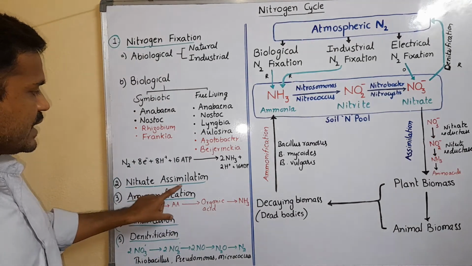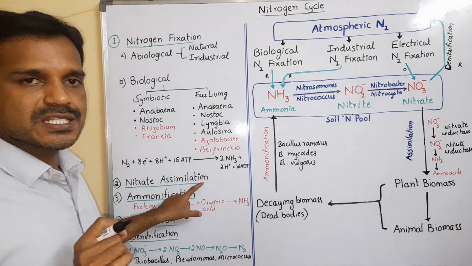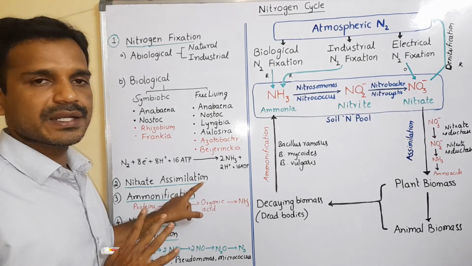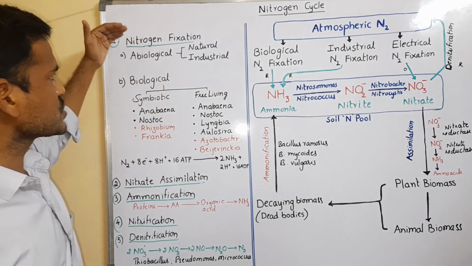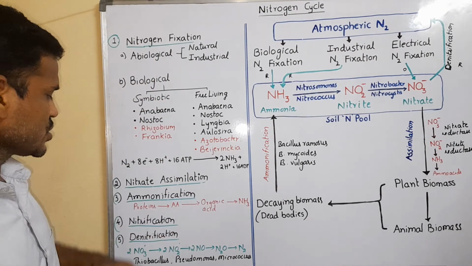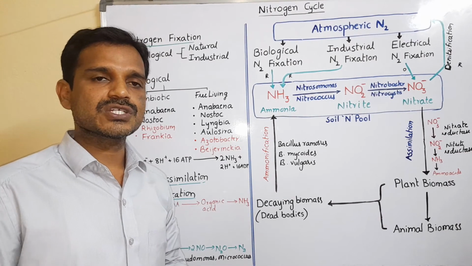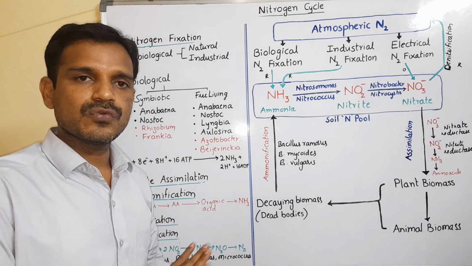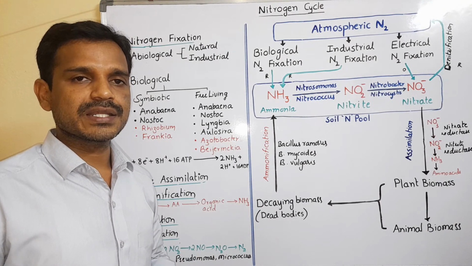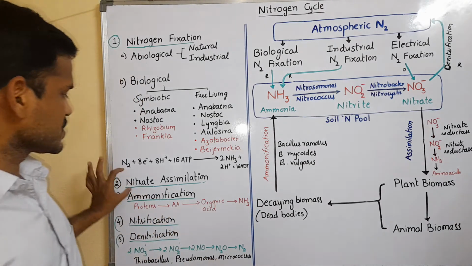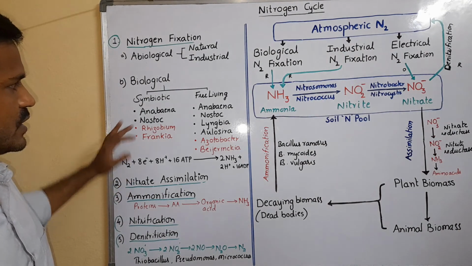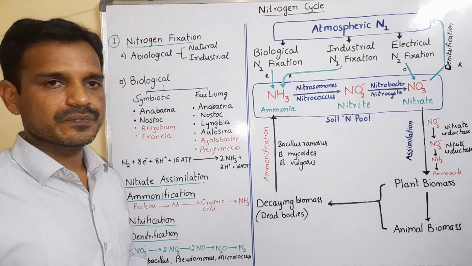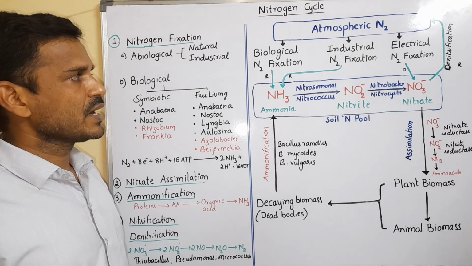In nitrate assimilation only, bacteria are not involved. In the remaining four steps, nitrogen fixation, ammonification, nitrification and denitrification, bacteria are involved.